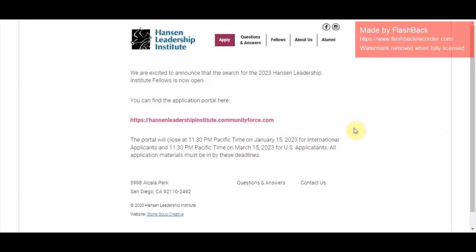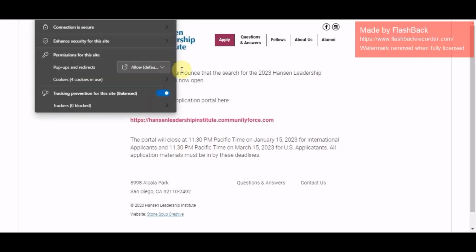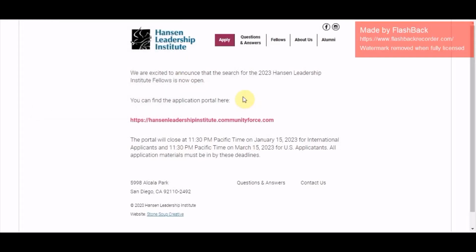In order to apply, one has to click on this form. And take note, if you're using a restricted internet, in most cases it will warn you like this website is not secure. You don't need to worry yourself. As you can see, I have this issue here because it is showing me this, but you don't need to worry. Just click on this and you proceed to this section.